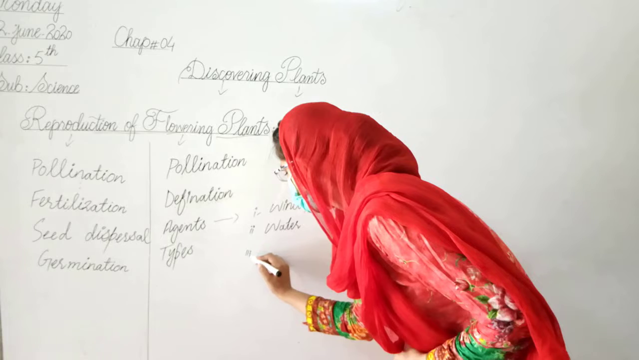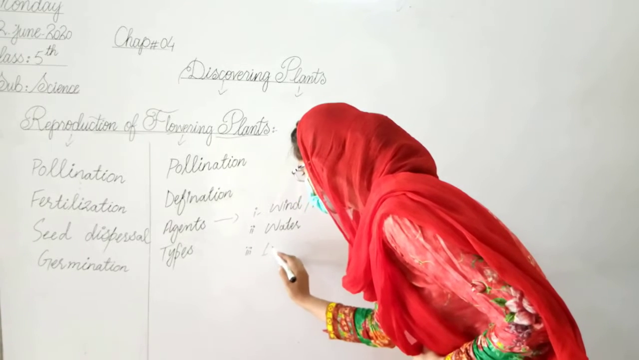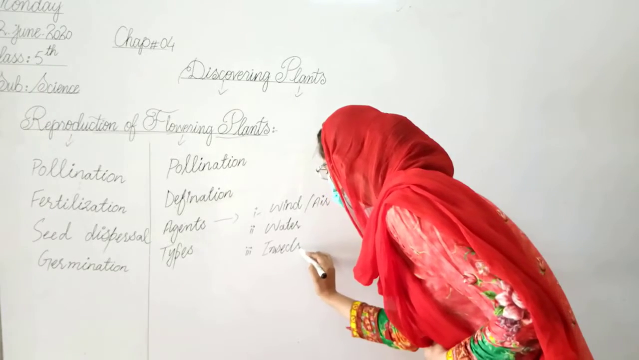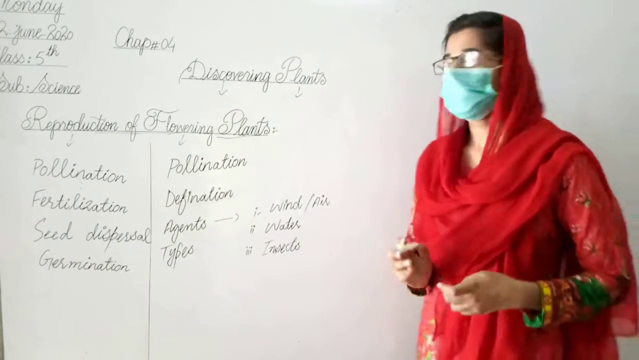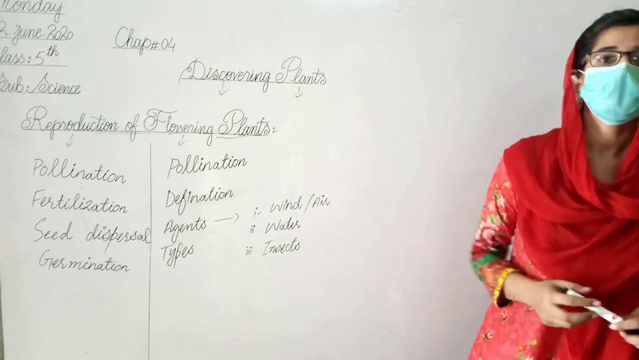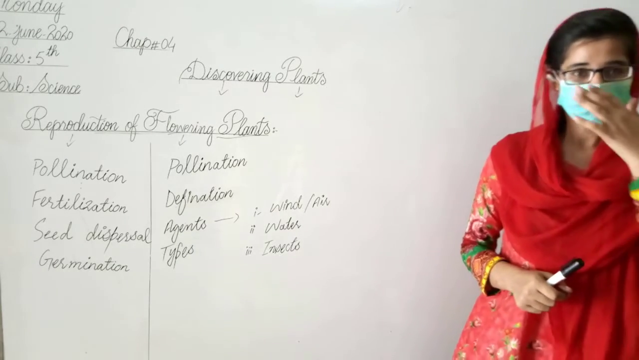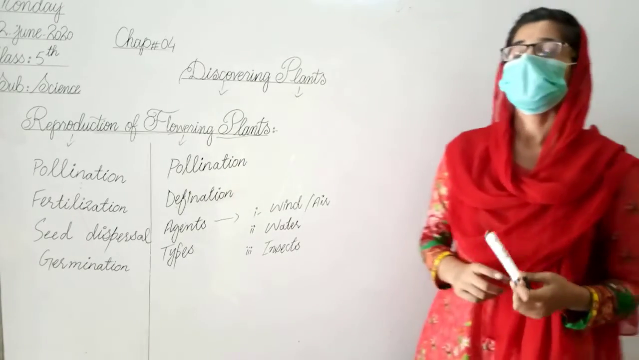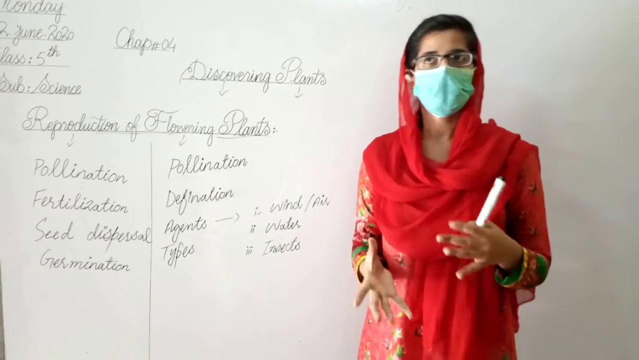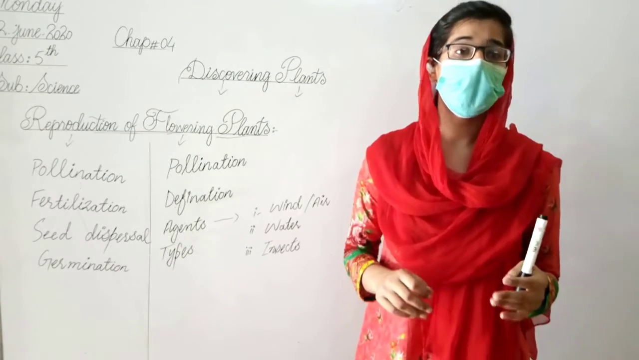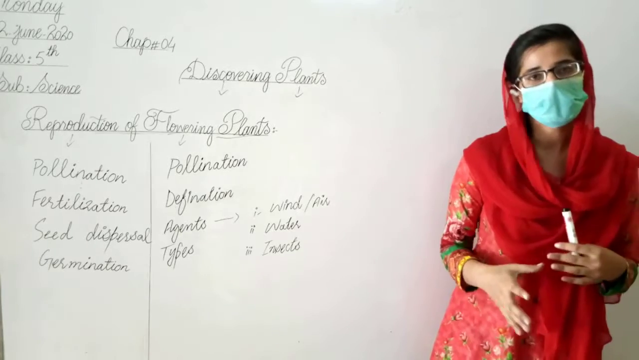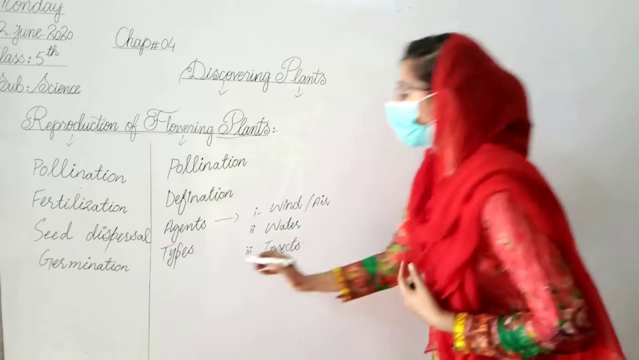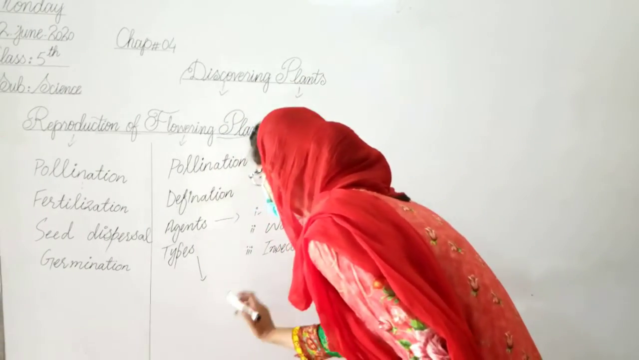And the third one is insects. This is the most common method that is used in pollination. The insect sits on a flower, captures the pollen grains with its hind legs and transfers them to another part of the plant. And our last topic is types of pollination.